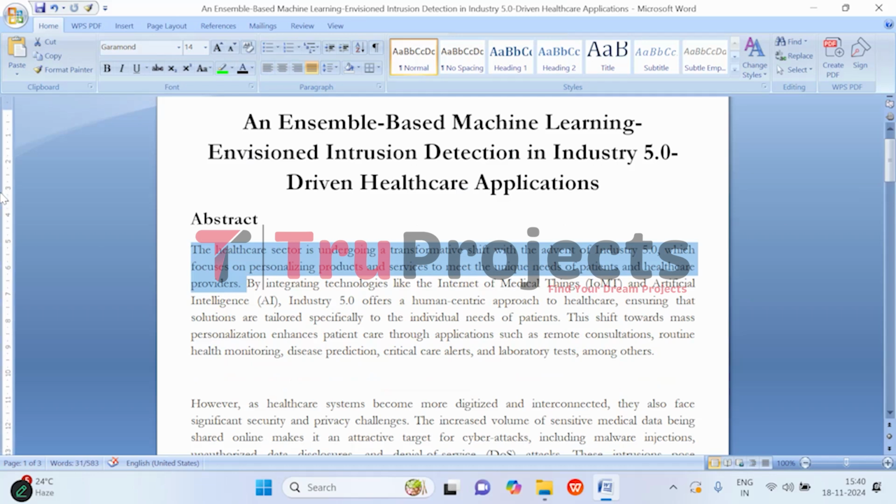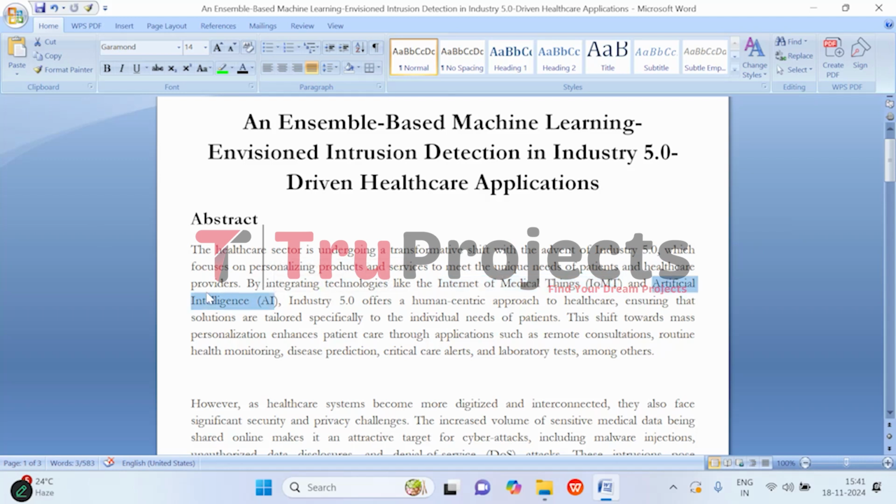The healthcare industry is undergoing a major shift called Industry 5.0, which is all about personalizing healthcare to meet the individual needs of patients. Instead of just providing standard treatments, Industry 5.0 focuses on customizing healthcare services based on each patient's unique situation. For example, technologies like IoMT, that is Internet of Medical Things, connect medical devices to the internet, allowing doctors to monitor patients remotely, track their health in real time, and make adjustments to treatments as needed.